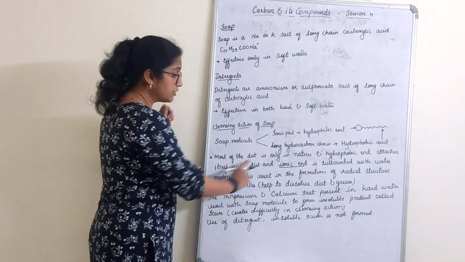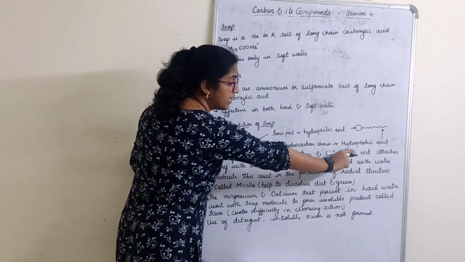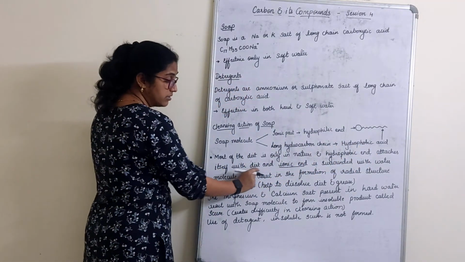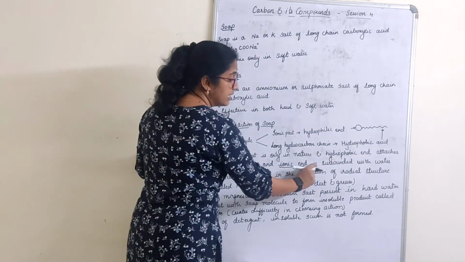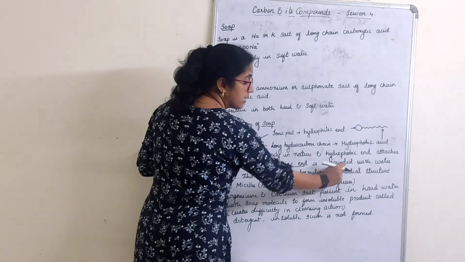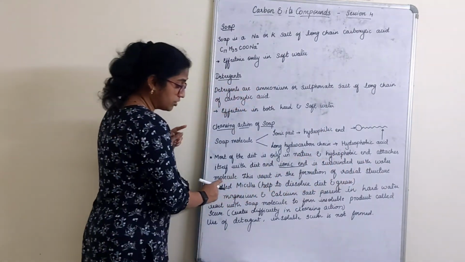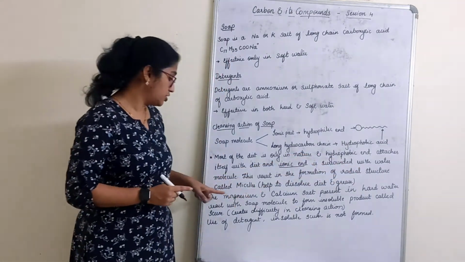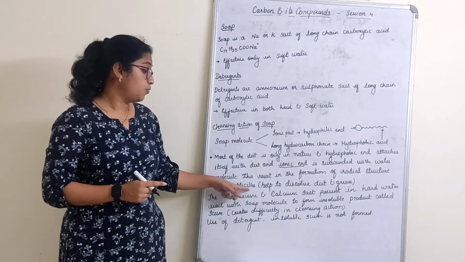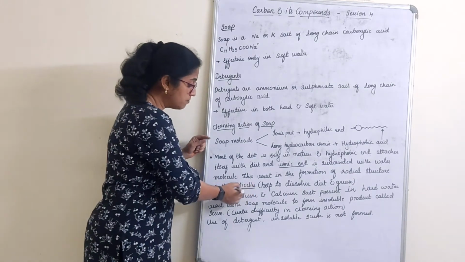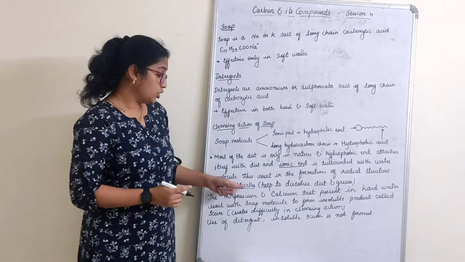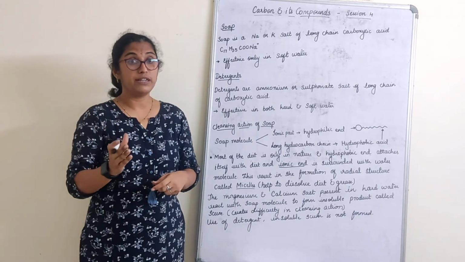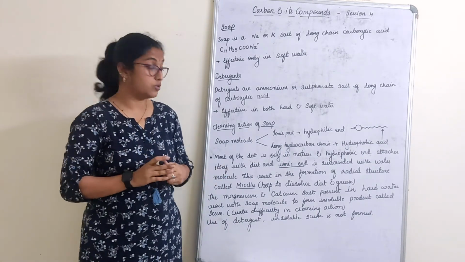I repeat that. The hydrophobic end attaches itself to the dirt and the ionic end is surrounded by the water molecules. This results in the formation of a radial structure called micelles. A very important question: what are micelles? If it is asked, you can explain this. A few more points I have also mentioned in the notes; you can go through that.